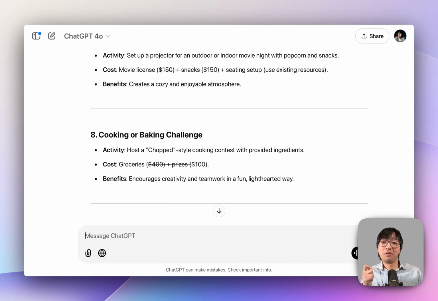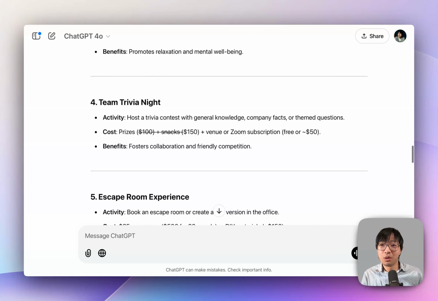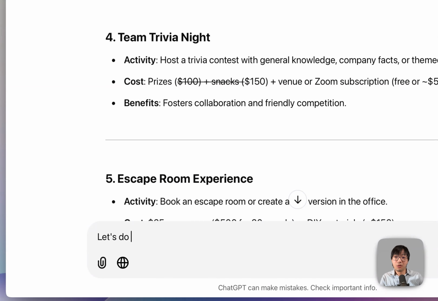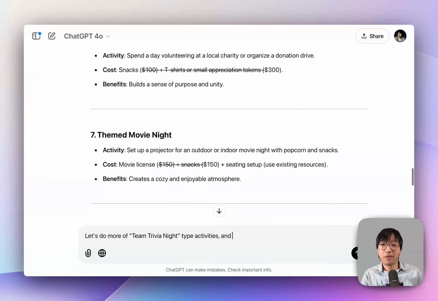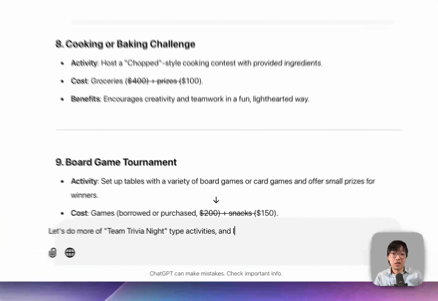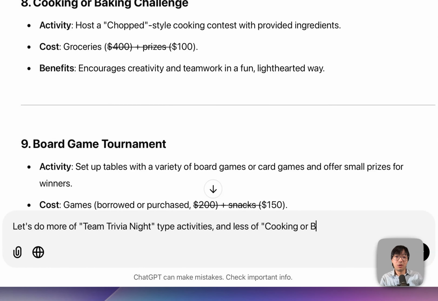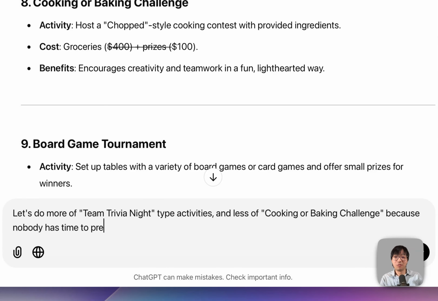I'm going to give feedback to further refine this brainstorming process. So I'm going to say, let's do more of team trivia night type activities, and let's say less of cooking or baking challenge because nobody has time to prepare and many of them just want to attend an event and enjoy their moment.